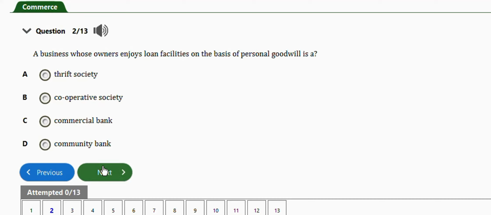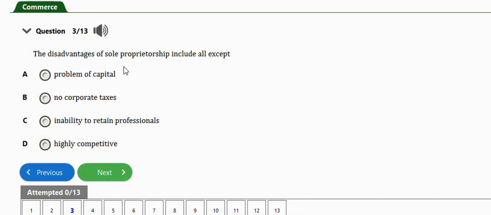Next question. It says a business whose owners enjoy loan facilities on the basis of personal goodwill is a real thrift society. We have corporate society, we have commercial bank, community bank. So the right answer is option B, cooperative society. Okay, next question is this one. It says the disadvantages of sole proprietorship include, or except, problem of capital, no corporate taxes, inability to retain professionals, highly competitive. So the exception is no corporate taxes.